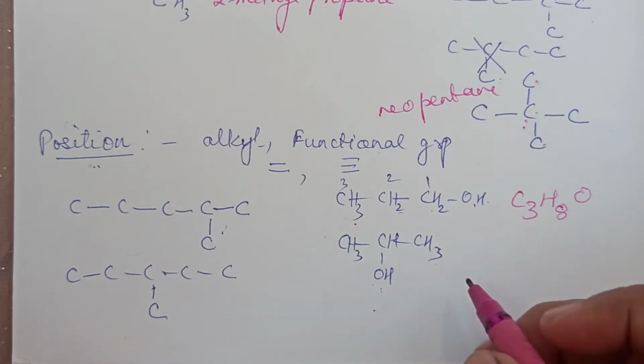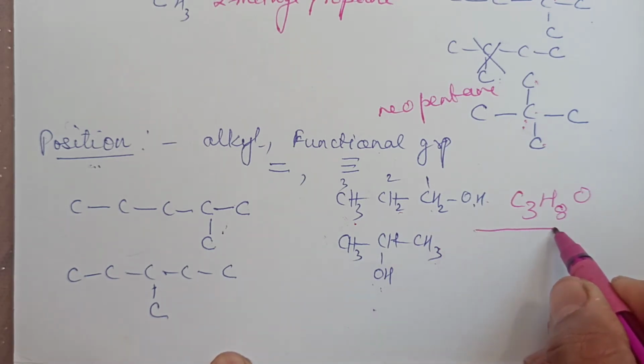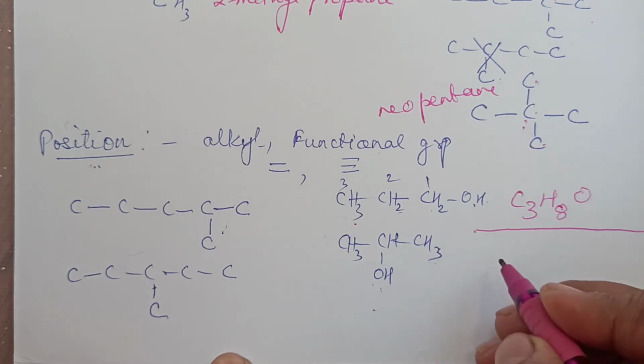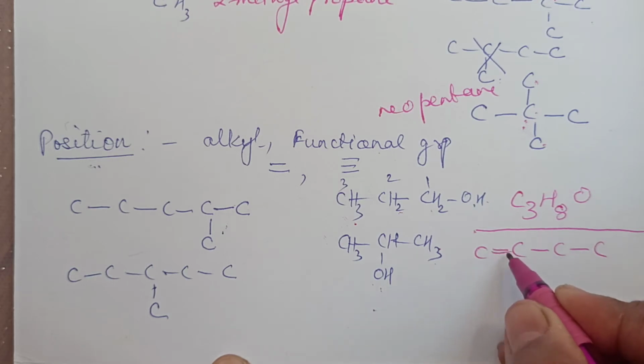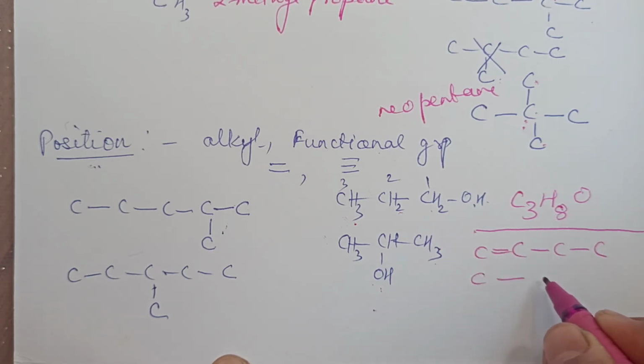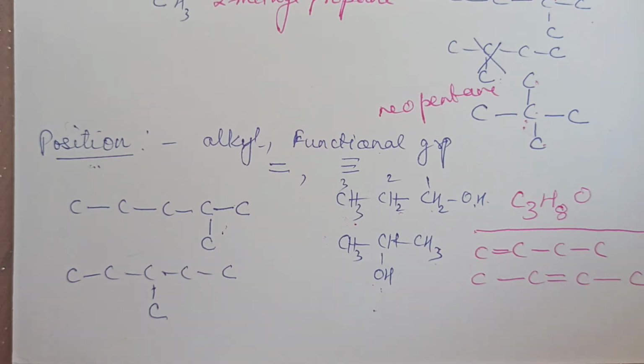If I write down the example here itself, I will explain it to you. You can check here. If I write the double bond here, I may also write down the double bond in the center. So they are also position isomers. The first one's name is but-1-ene. This is but-2-ene. Got it?